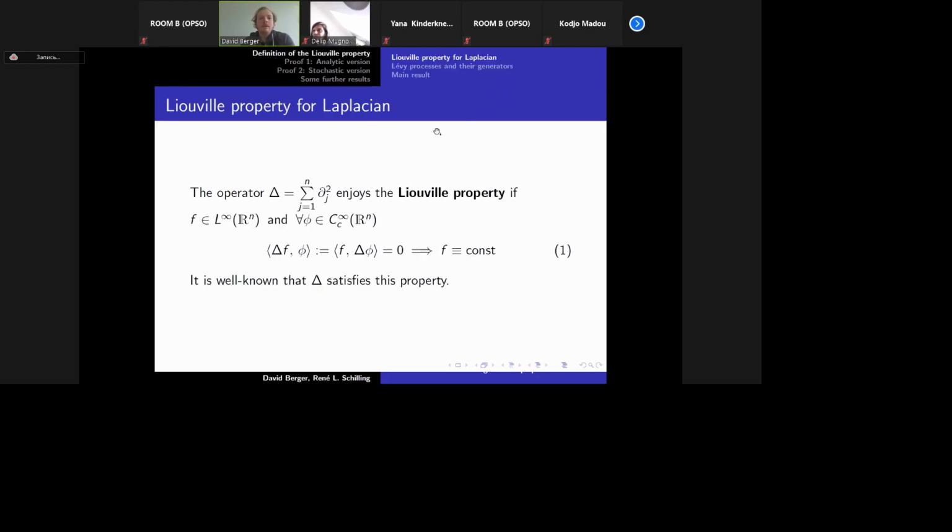Okay, the Liouville property for the Laplacian. The Laplacian is just the sum of the second derivatives, and we say that the Laplacian enjoys the Liouville property if for every f in L infinity, that is bounded, such that the integral of f times the Laplacian of phi is equal to 0 for all phi in the space of infinitely differentiable functions with compact support, it implies that f is constant. It is well known that the Laplacian satisfies this property. You can find it, for example, in the books of Hörmander.